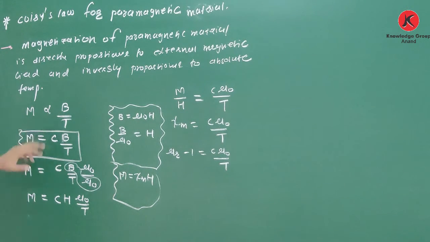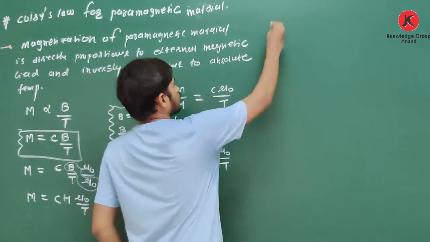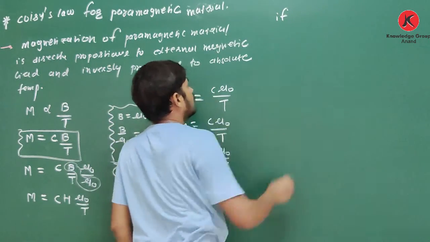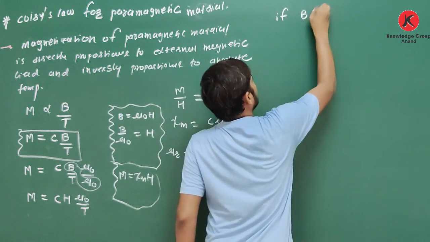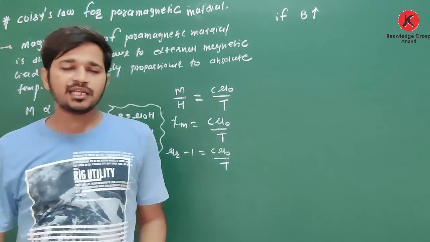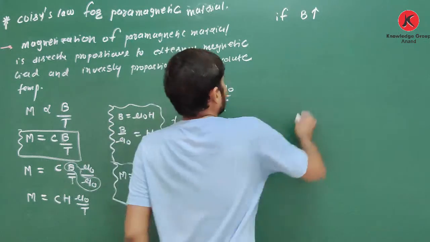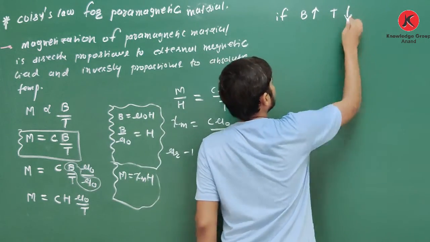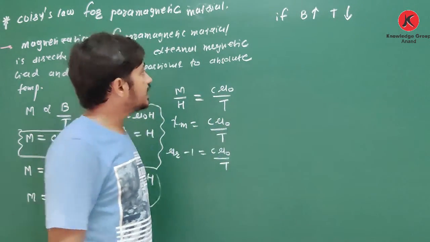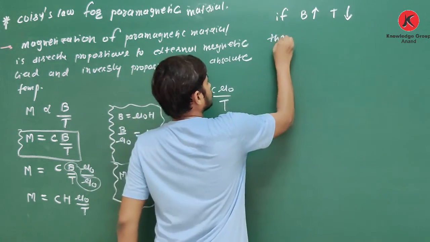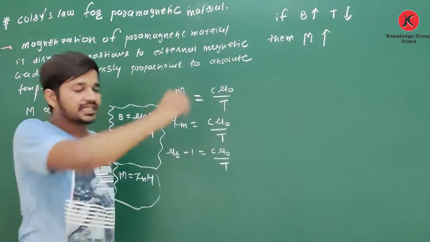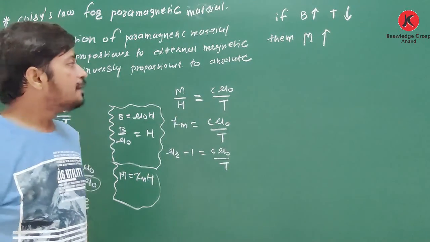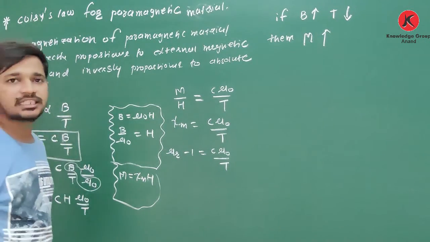Now what is the meaning of this? If external magnetic field B increases and temperature T decreases, then magnetization M increases. Now magnetization M increases, it means what?